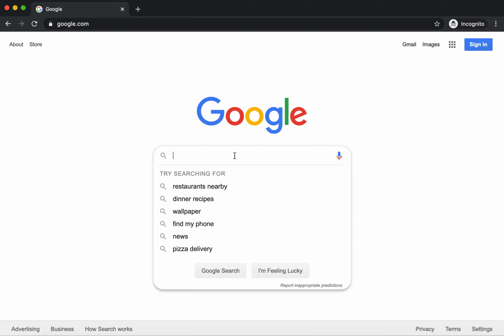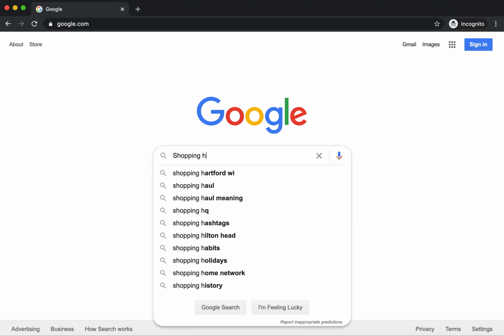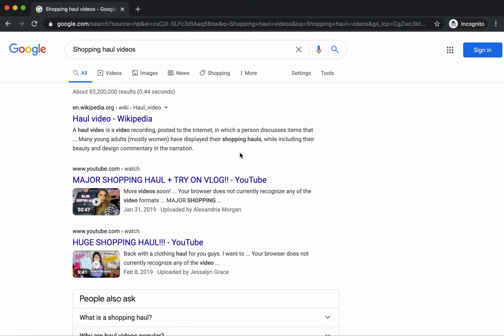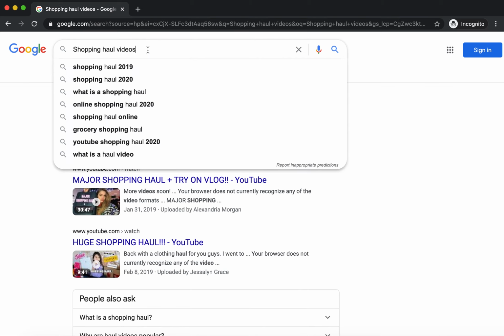Okay, so if I'm looking for a video or a source based on Hasan Minhaj, and I'm interested in this concept that he talks about at the very beginning, shopping haul videos, I might search something like shopping haul videos into Google. It comes up with a definition on Wikipedia, and then some hits right away on YouTube. What I'm remembering is that Hasan Minhaj kind of makes fun of these videos, uses them to poke fun at what's wrong with our consumer culture.